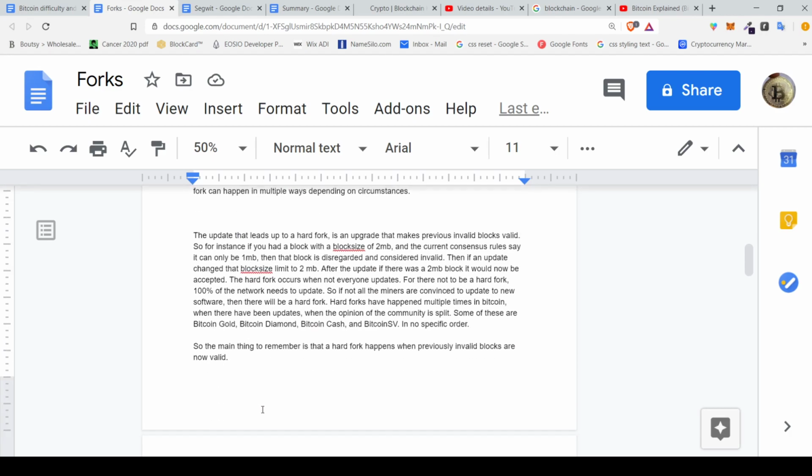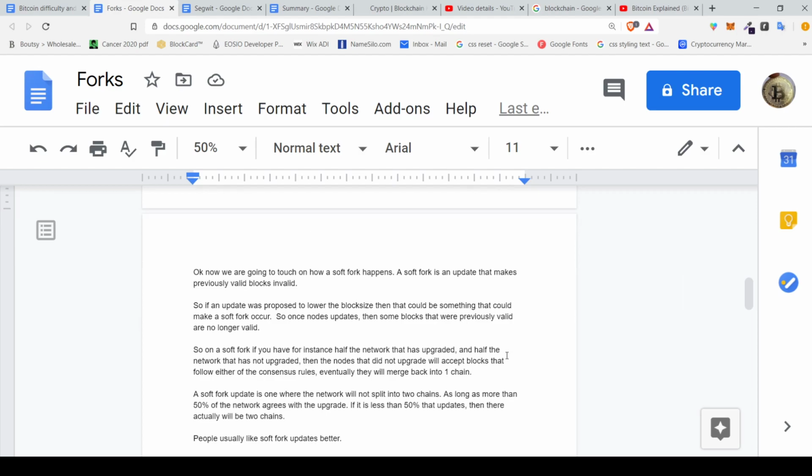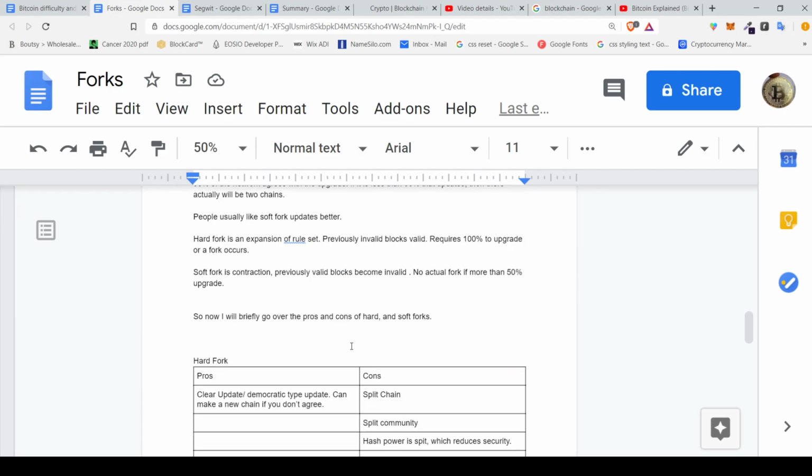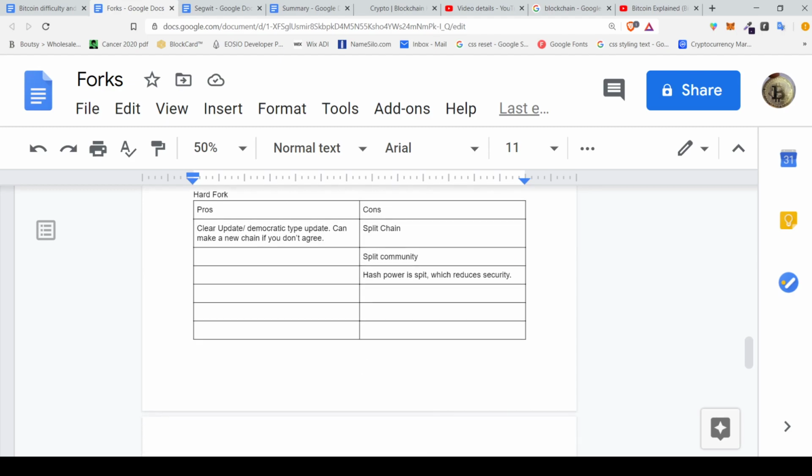And really, you don't have to understand this, but I think it is pretty important to understand, because you would then understand where things like Bitcoin Cash, Bitcoin Diamond, and Bitcoin SV came from. They're hard forks of Bitcoin.